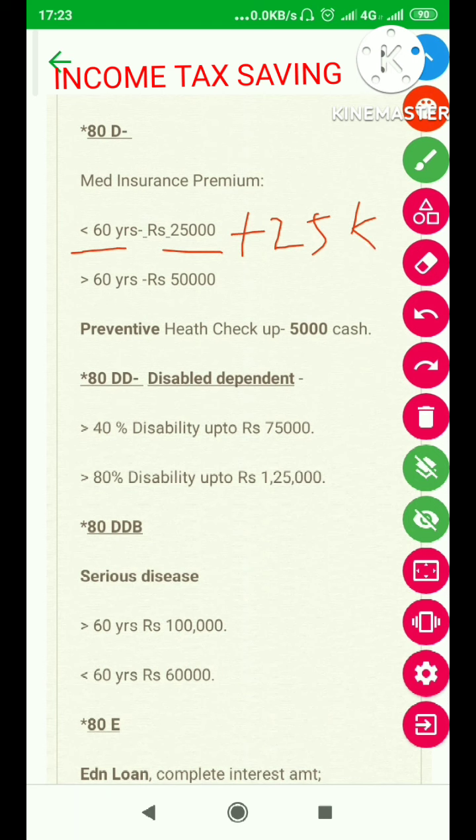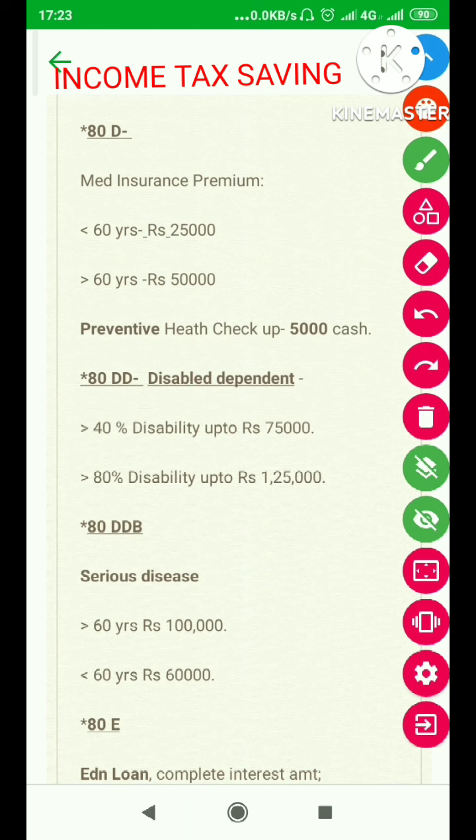For anybody above 60 years, whether your parents or you, you can save up to 50,000 on medical insurance premium. So if it's your parent plus you, it makes it 50 plus 50, almost 1 lakh rupees you can save on medical insurance premium, which you must try and save because health is a very important issue these days.